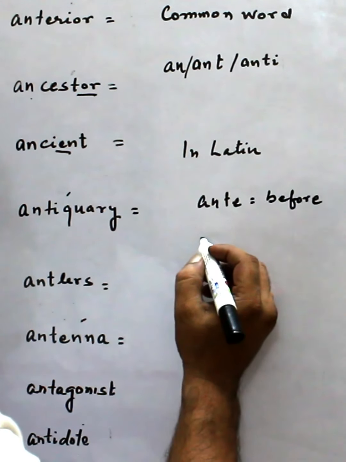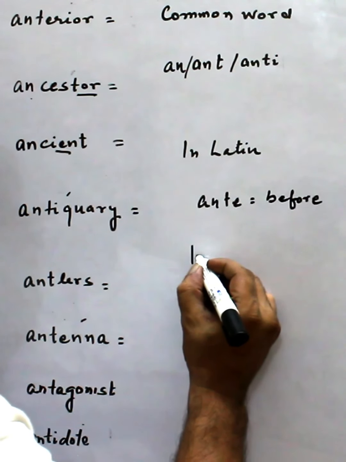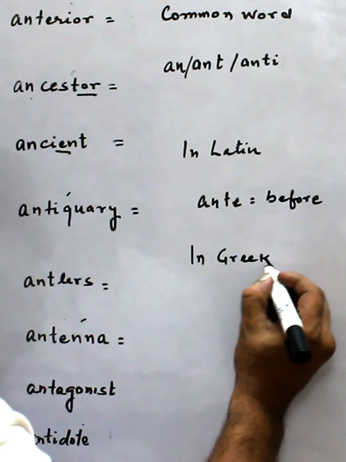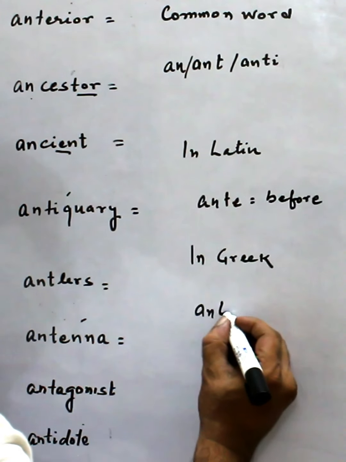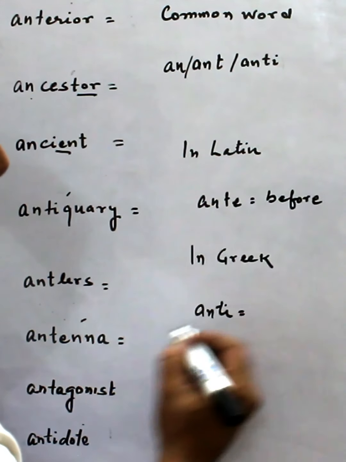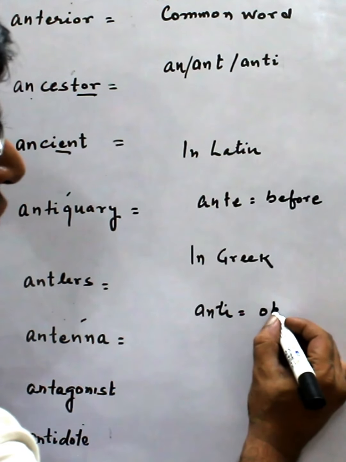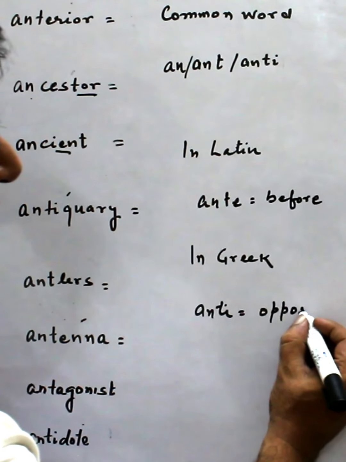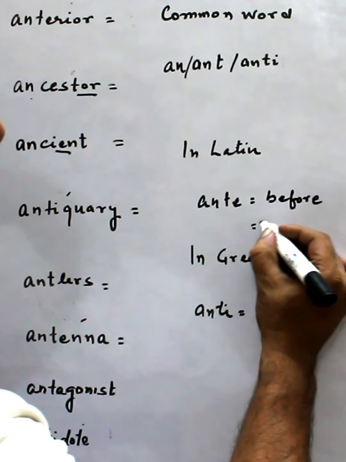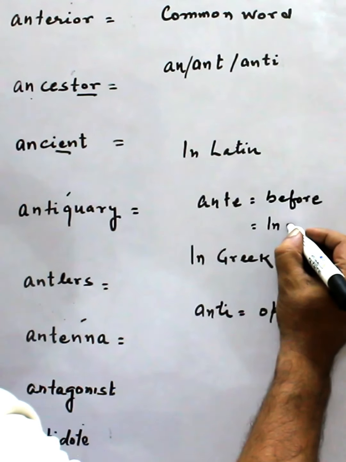and in Greek this word, this e becomes i, and this means opposite. This is also sometime in front of.